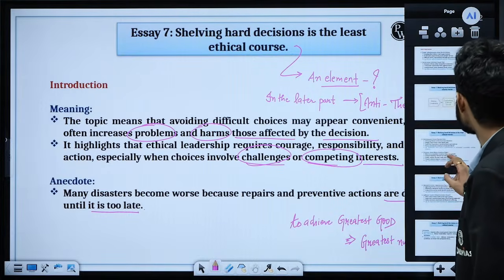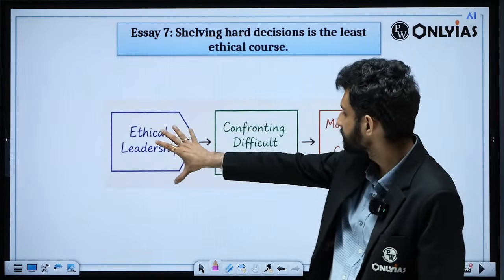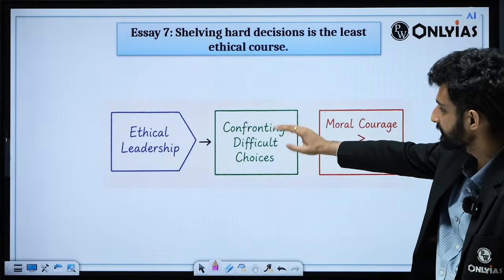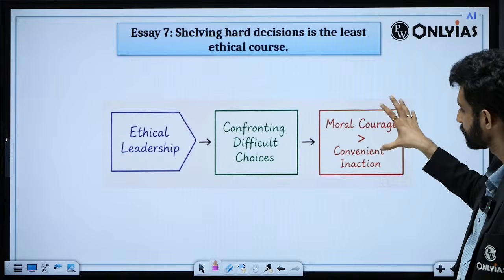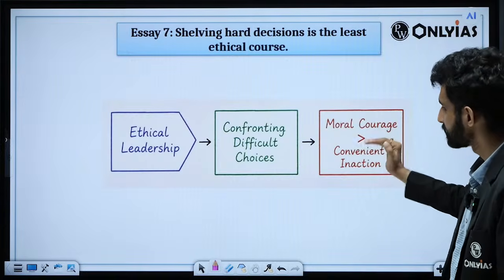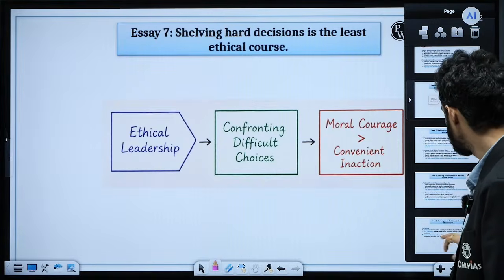And finally, we can also see that ethical leadership is always confronted with difficult choices, but in that context, moral courage should become more important than a convenient action. So that can be taken, but sometimes we can also put some restraint as well.